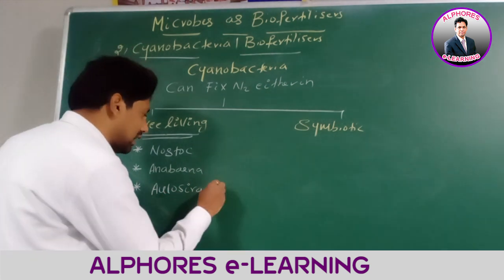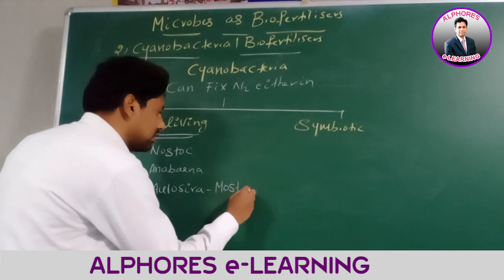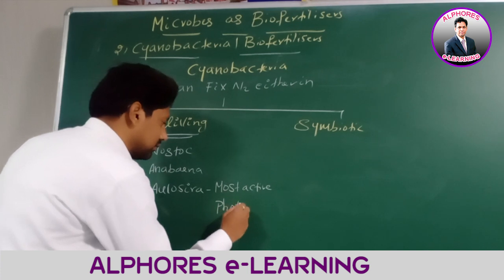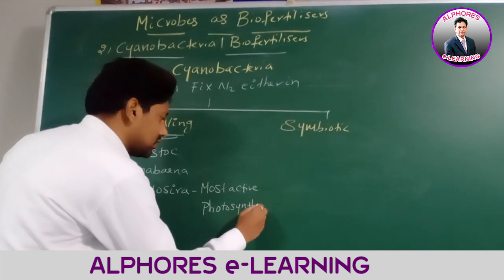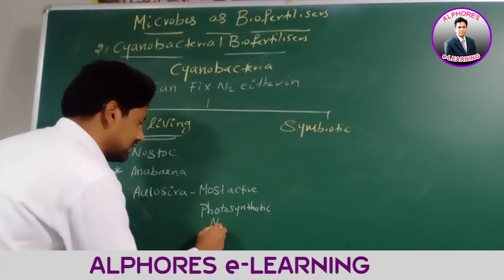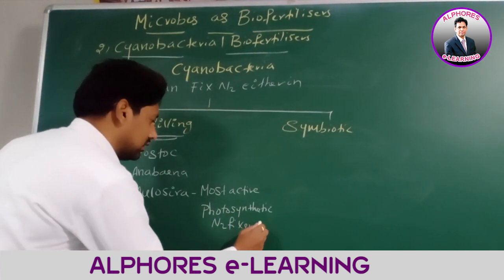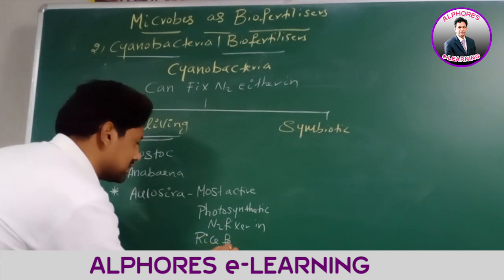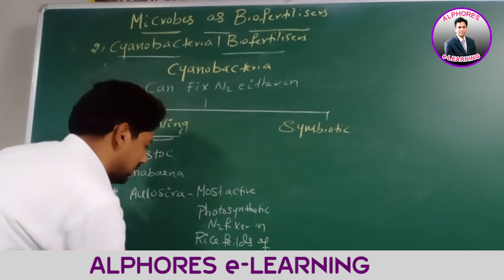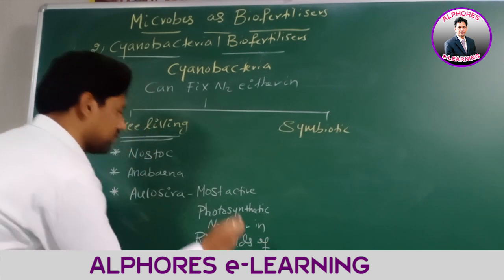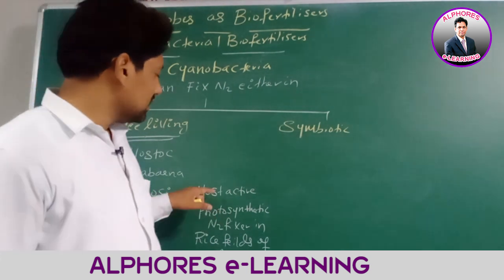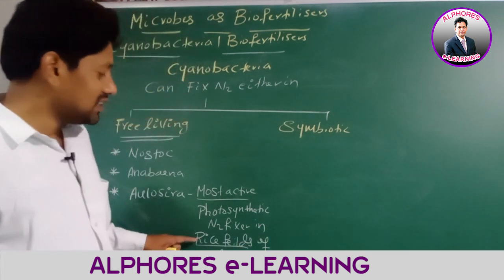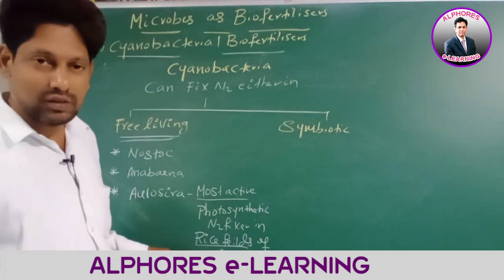Therefore, Aulosira is the most active photosynthetic nitrogen fixer in rice fields of India. Is this statement clear? Right.